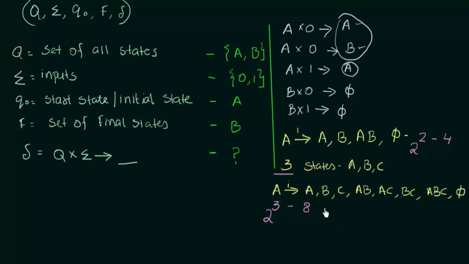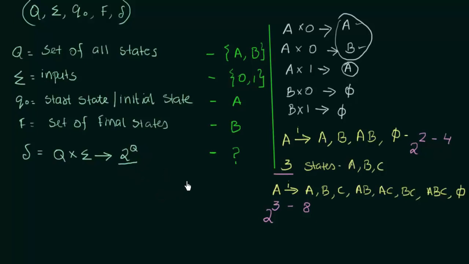So we can say that this transition function maps Q cross sigma to, can you guess it? Yes, I hope you have guessed it. It is 2 power Q, that is, 2 power the number of states. That is what our transition function maps to. In case of DFA, it was Q cross sigma to Q, because every state leads to only one next state. But in this case, every state can lead to multiple next states, and it has 2 power Q possibilities to choose from on getting a particular input.